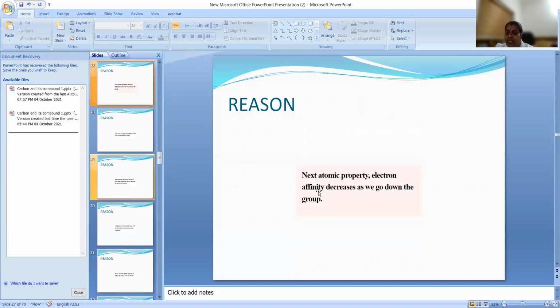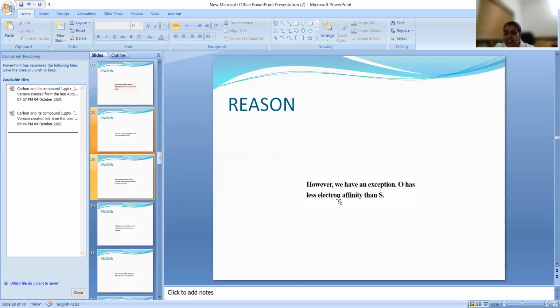Atomic property: electron affinity decreases as we go down the group. Electron affinity means the tendency to attract an electron. That will be less because we already know that when moving down, the size is increasing and the nuclear charge is decreasing. So it is very difficult to accommodate one more electron inside, because the attraction is low. Okay, we have an exception.